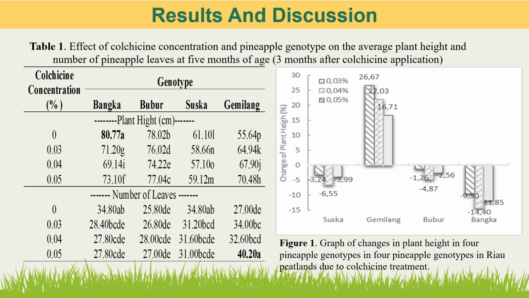The Gemilang genotype had an increased number of leaves due to colchicine treatment. The percentage reduction in plant height was different for each genotype tested. The highest significant decrease in plant height was found in the Bangka genotype at 0.04% of colchicine, that is 14.4% lower than the control plant. Genotype Gemilang increased in plant height at 0.05% of colchicine concentration.